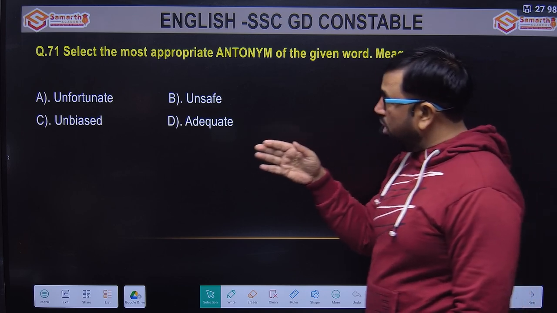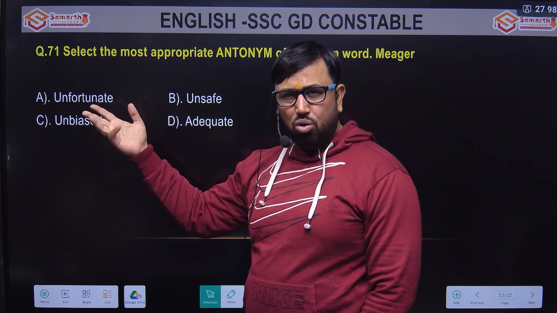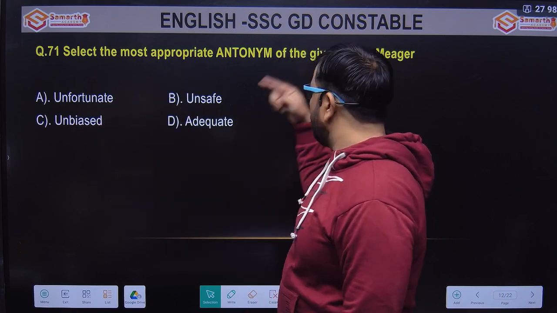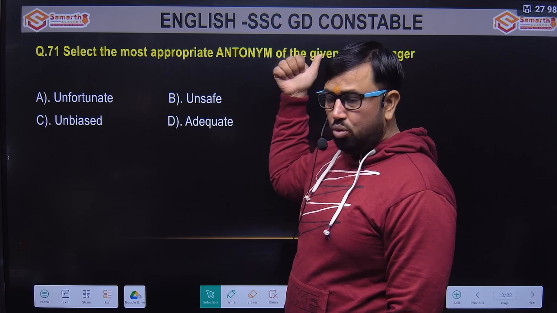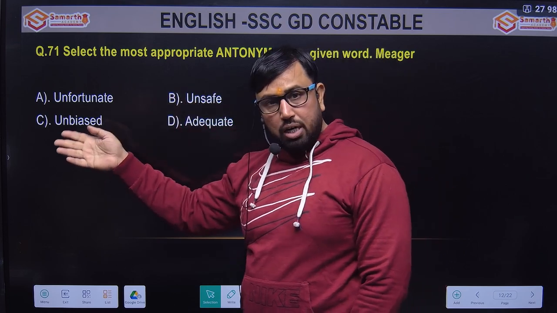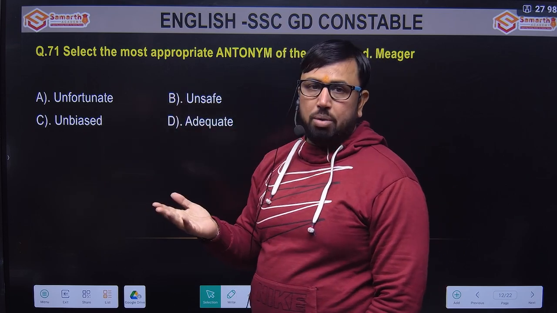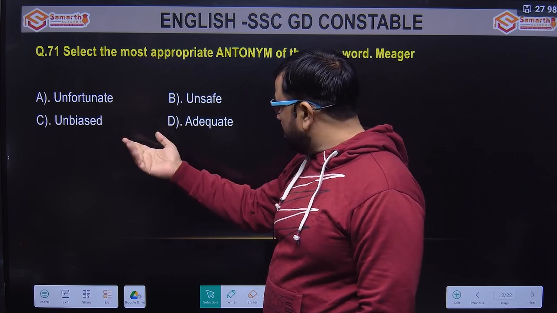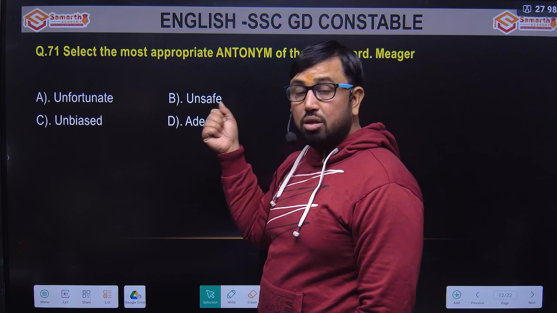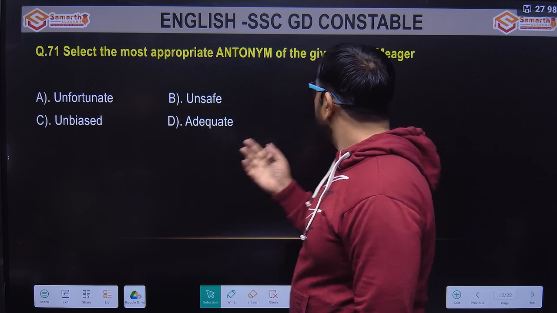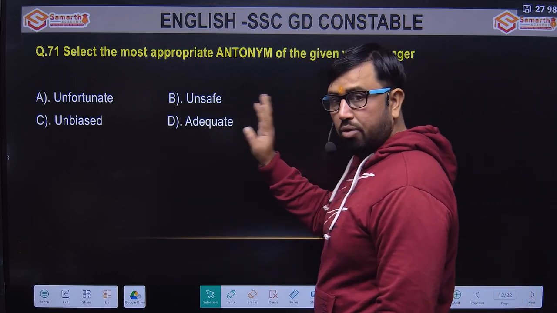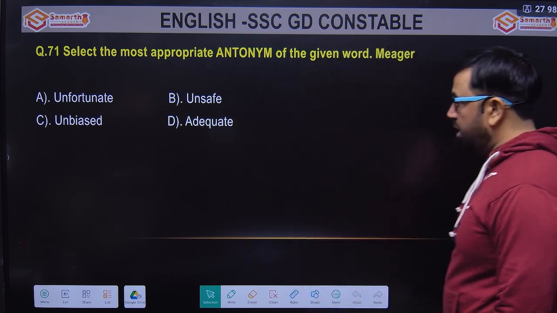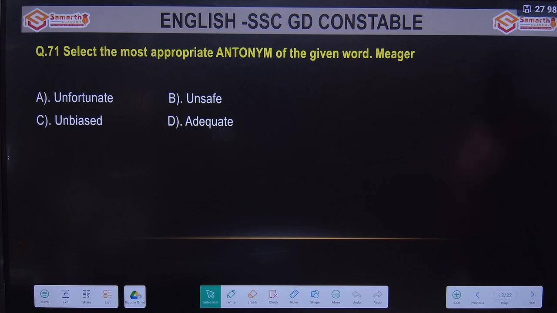So the opposite: unfortunate is somebody who is not lucky, right? So this cannot be the opposite. Unsafe also cannot be the opposite of meager. Unbiased is one who has no bias, meaning not one sided, okay? So this also cannot be. Adequate means sufficient, enough, okay? So this one is little, this one is more, sufficient. This is the answer. Adequate is the answer, D option.